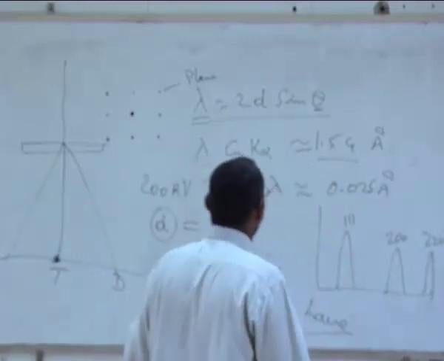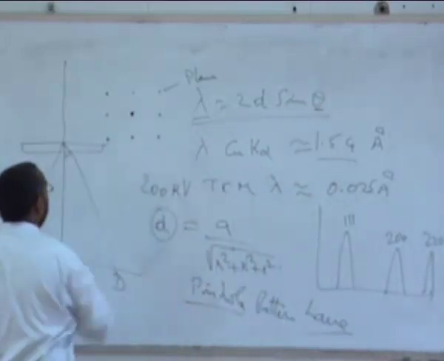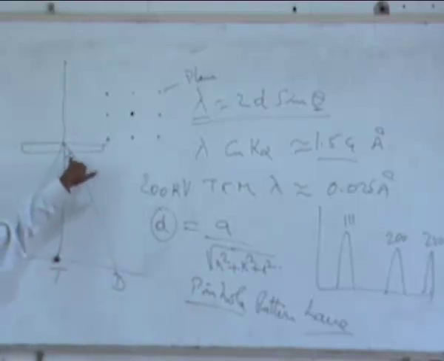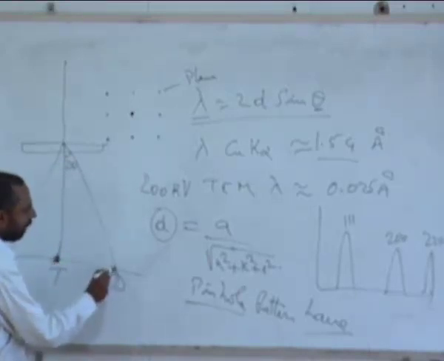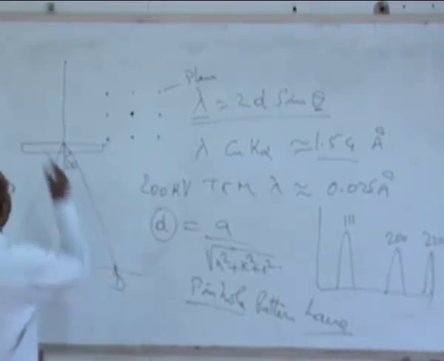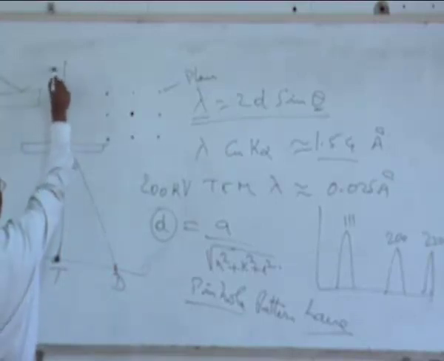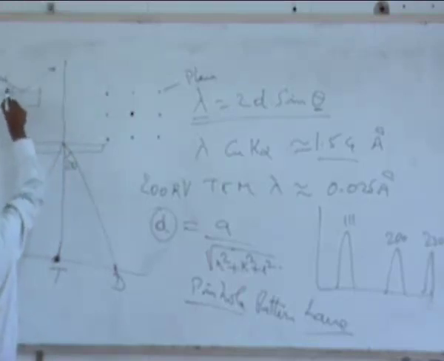And because of theta being very small, what is this angle? Can somebody tell me? It is 2 theta. Very good. Why? Because this is the angle between the transmitted beam and the diffracted beam. Even in normal X-ray diffraction, if this is my sample, this is the incident beam and this is the diffracted beam, this is theta, this is theta.